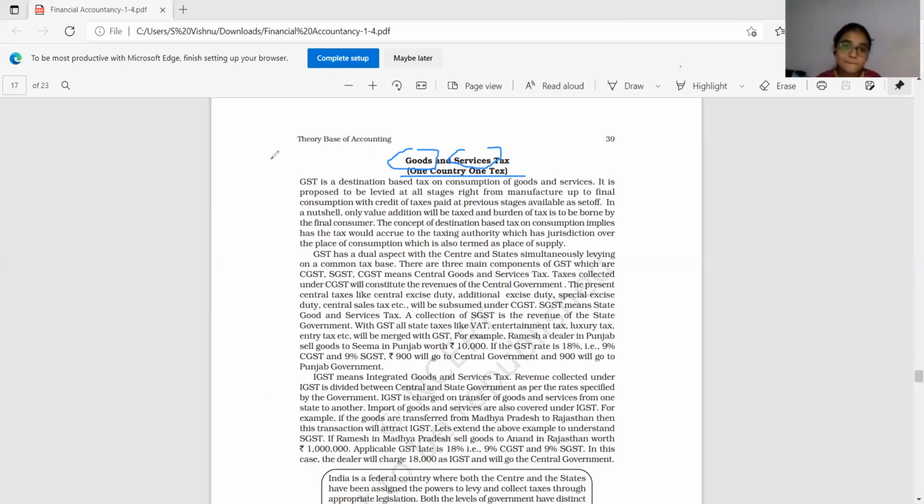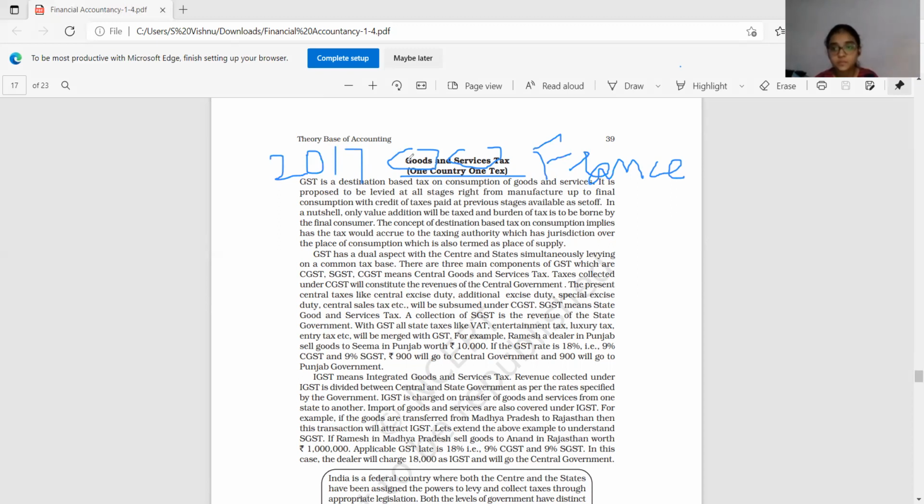Okay, in which year was GST introduced in India? Have you got any idea? In the year 2017, GST was introduced in India. In which country was GST first introduced? In France. That is a European country. In France, GST was first introduced. Now in more than 140 countries, GST is being followed.